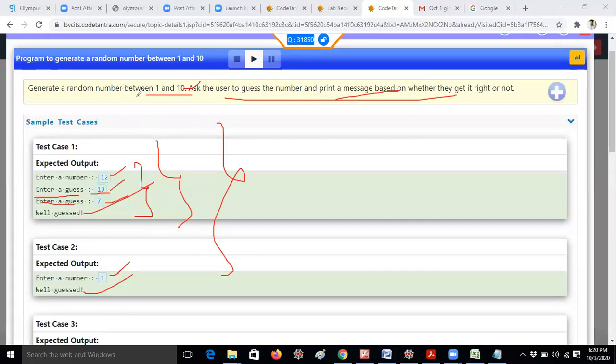Okay, because whenever you are asking for 1 and 10, if you're giving 1, yes, your guessed number is 1. Okay, for example, if you're guessing 100, your guess has exceeded, you can just give any message like that also.